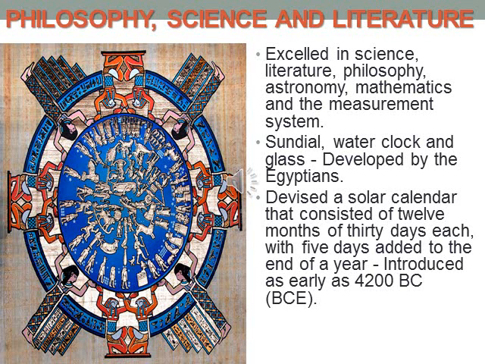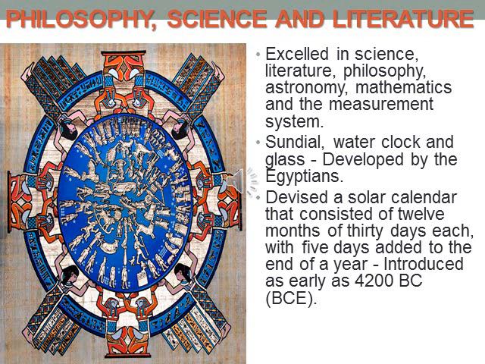So sundial is used to know the time. Then the water clock and glass were developed by the Egyptians. So they developed the sundial, water clock, and glass. They devised a solar calendar that consisted of 12 months of 30 days each, with 5 days added to the end of the year.